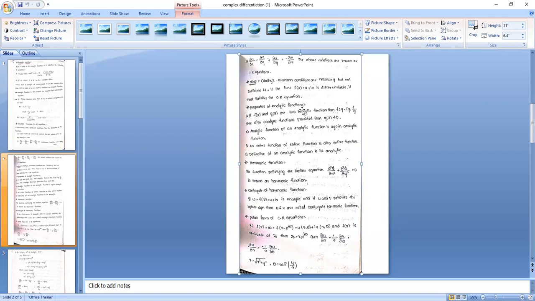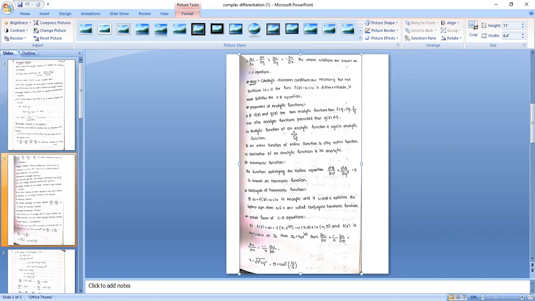Okay, next, properties of the analytic function. Take f(z) and g(z) as any two analytic functions. Then f plus g, f minus g, f into g, f by g. That means addition of two functions, subtraction, multiplication, and ratio of two analytic functions are all analytic functions. Here the denominator term must be non-zero. Then only we can say analytic.